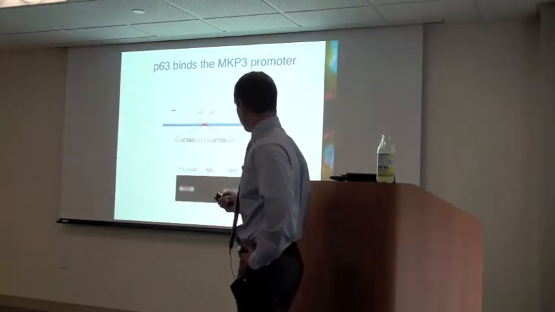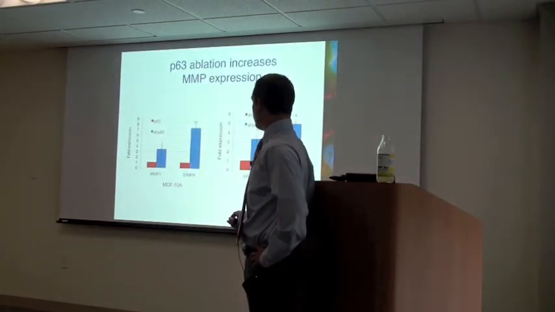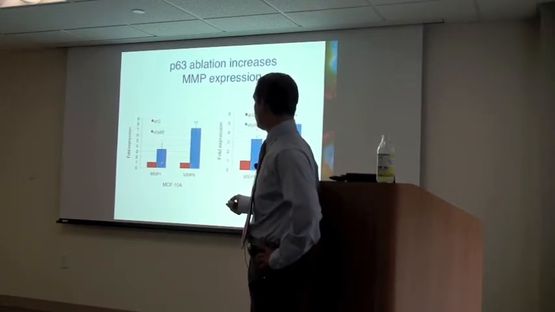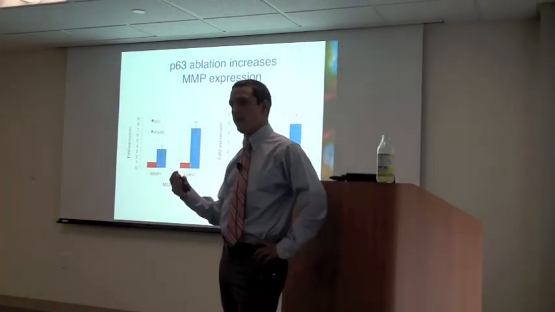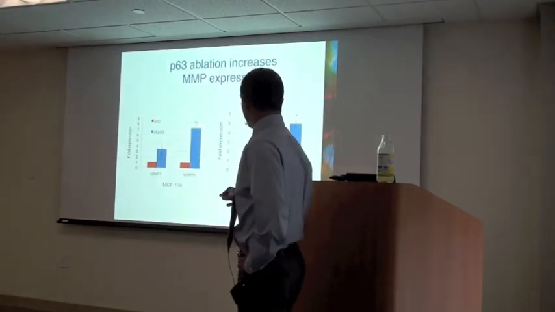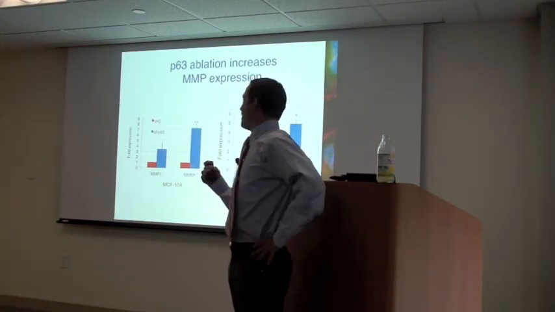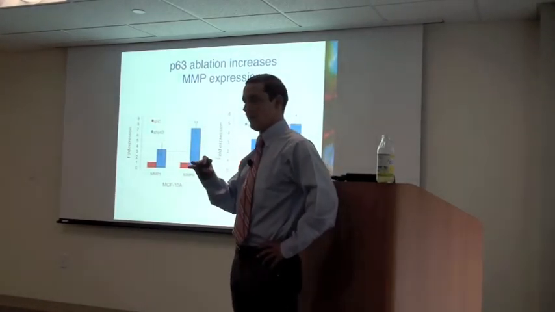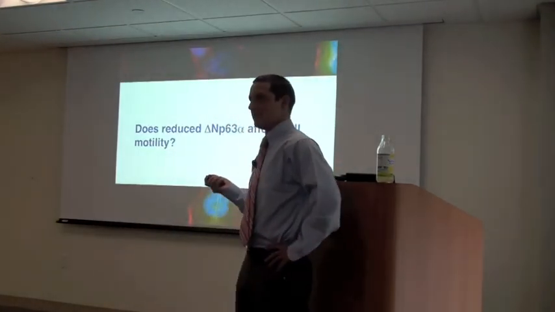We looked further into cell signaling, and we found that in both MCF10A and in FADU cells, when we knock down p63, there's an increase in MMP1 and MMP9 expression, in a manner analogous to what we found when we overexpressed p63 and MMPs were downregulated, thus strongly demonstrating that p63 can negatively modulate ERK signaling. So we were very happy with these endogenous results.